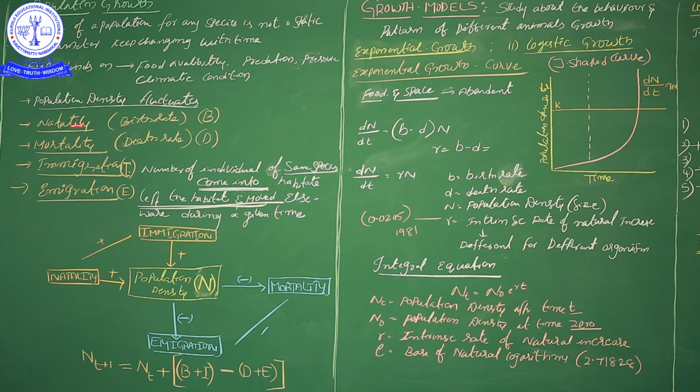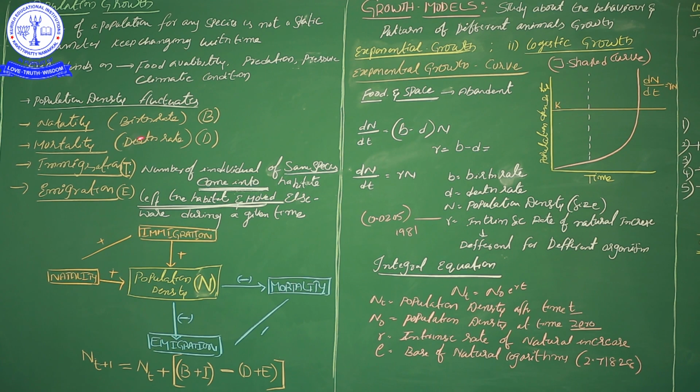About natality and mortality, we already discussed in the previous video. At that time, I gave the names birth rate and death rate. What I said on the previous videos: in any one group of organisms or any one population, in a particular time period in a particular area, how many organisms are newborn compared with the previous time.